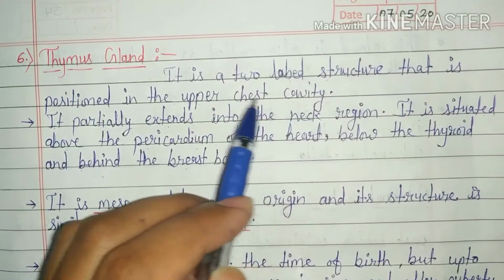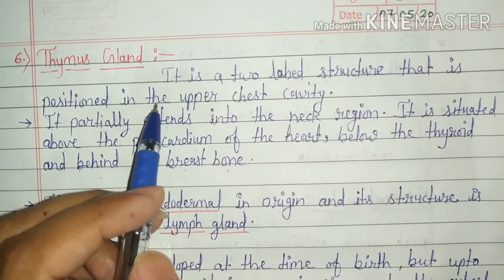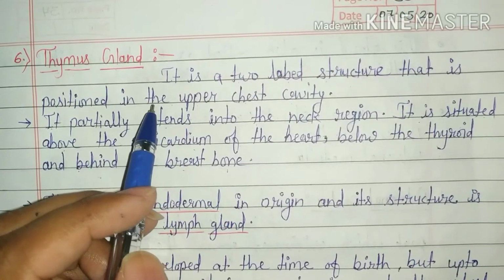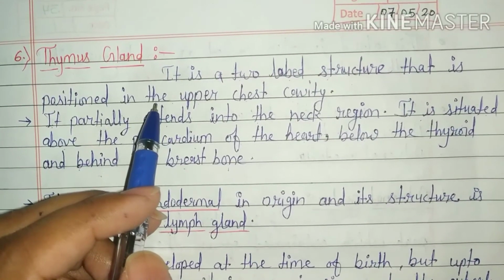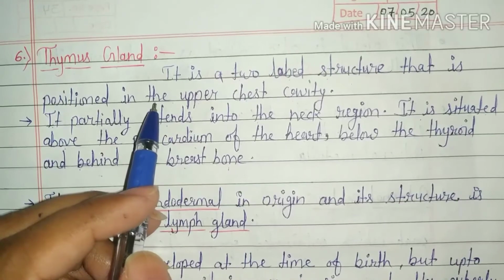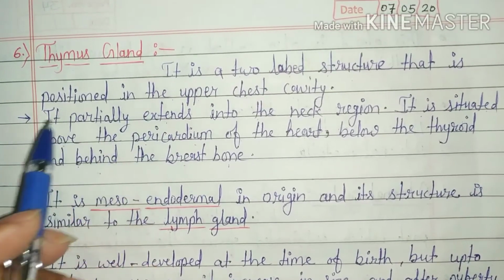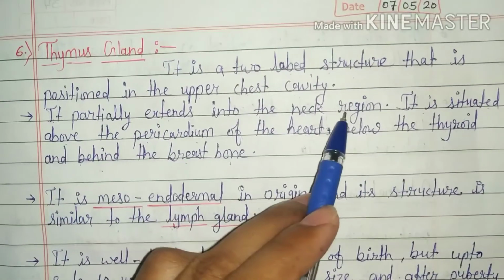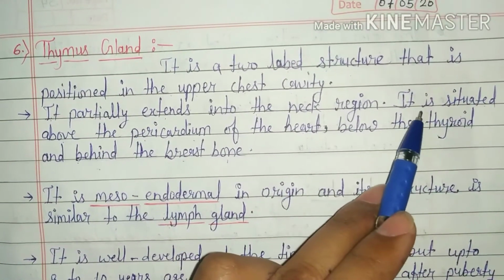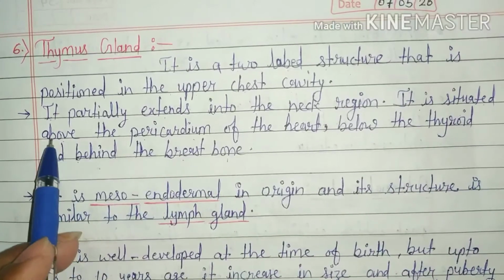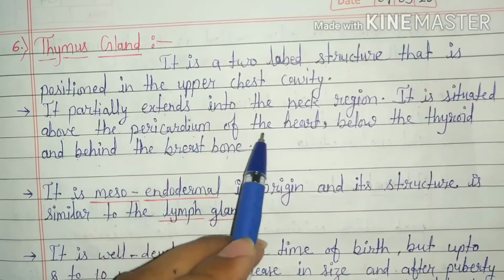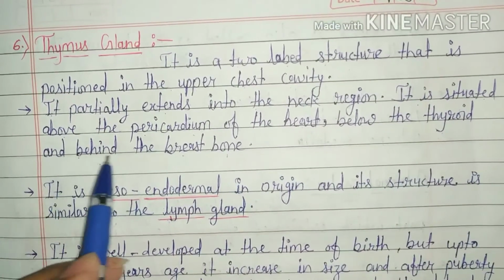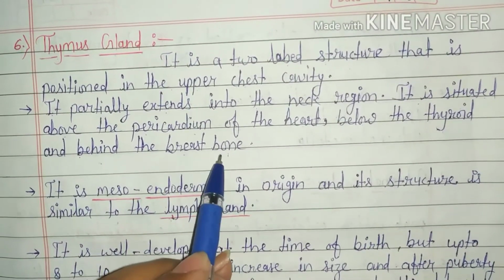It means it is located between the lungs in the mediastinal space, behind the sternum, on the ventral side of the aorta. It partially extends into the neck region and it is situated above the pericardium of the heart, below the thyroid gland and behind the chest bone.